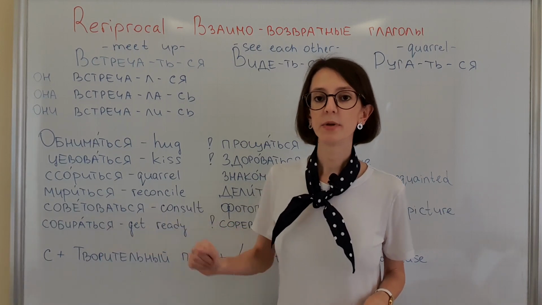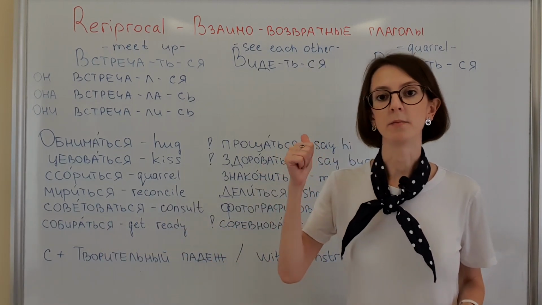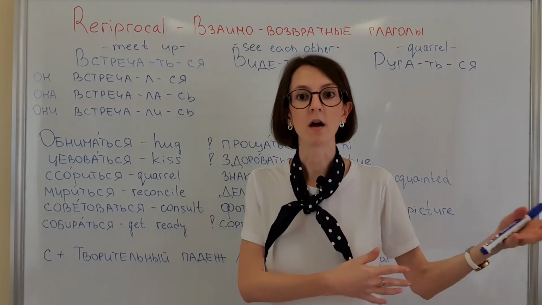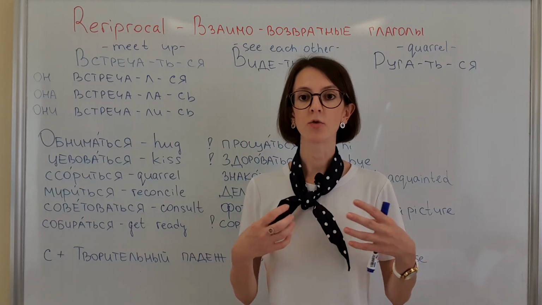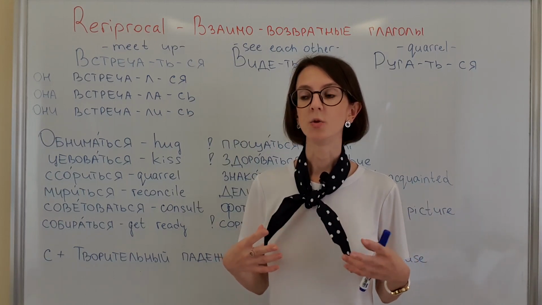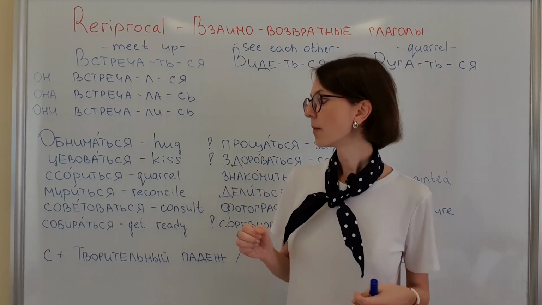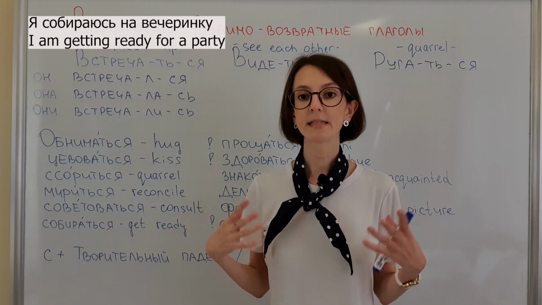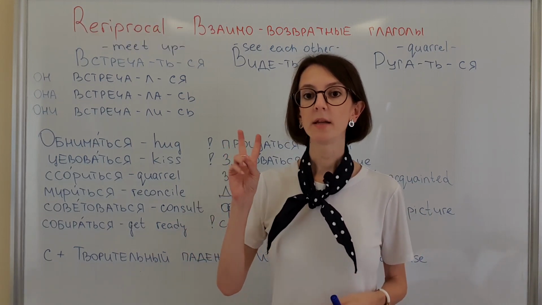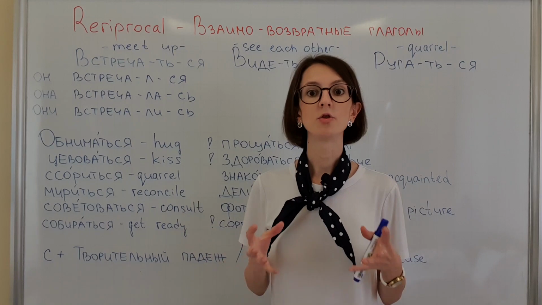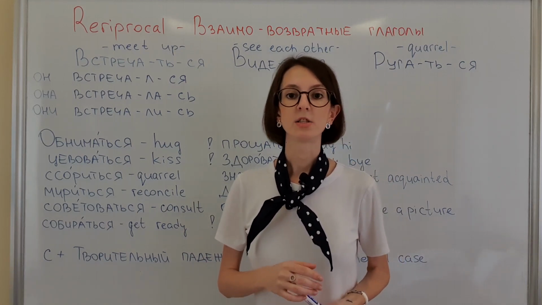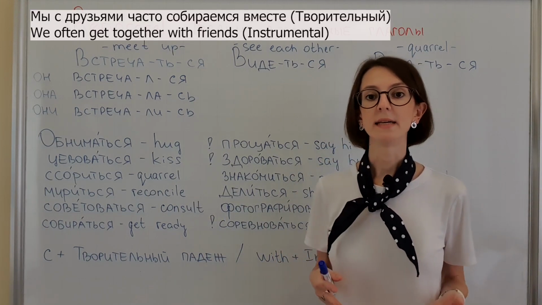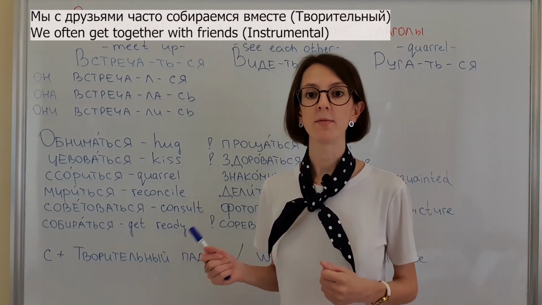Собираться. Собираться, it has two meanings. Meaning number one, it means that you are getting ready for something. For example, you are going on vacation or you are going to the party and you are getting ready. For example, я собираюсь на вечеринку. I'm getting ready. Meaning number two, it means gather together. For example, мы с друзьями часто собираемся вместе.